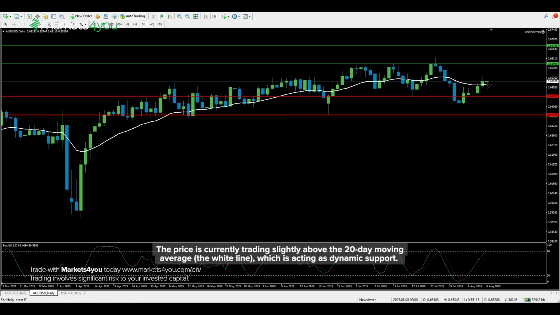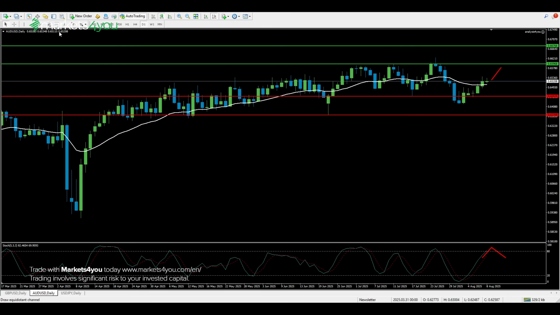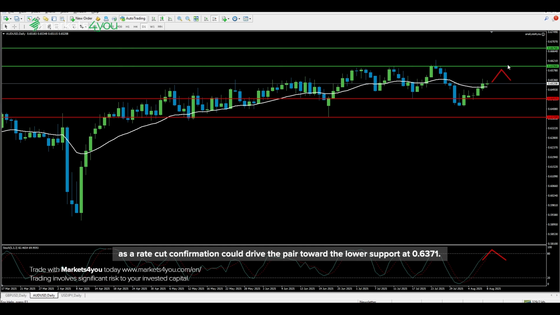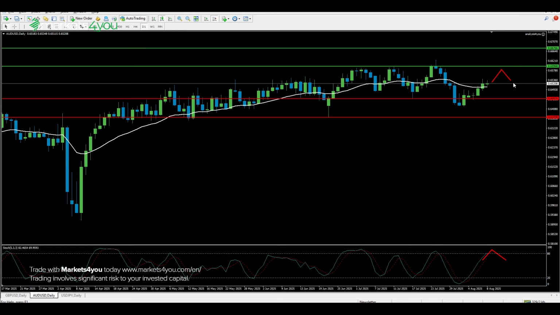The price is currently trading slightly above the 20-day moving average, the white line, which is acting as dynamic support. The stochastic oscillator is moving higher, entering the overbought area, suggesting strong bullish momentum but also potential for a pullback. Thursday's Australian employment data could provide additional movement following the rate decision. The 0.6452 support level will be crucial to watch during Tuesday's RBA decision, as a rate cut confirmation could drive the pair toward the lower support at 0.6371.